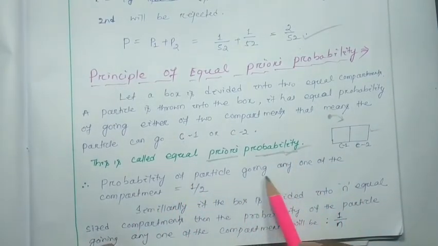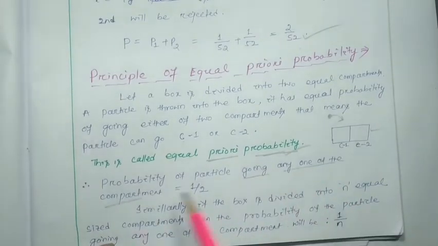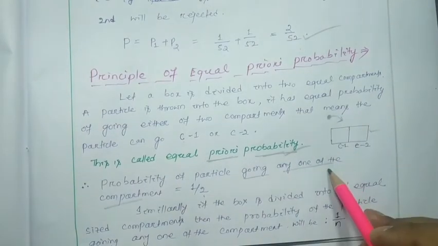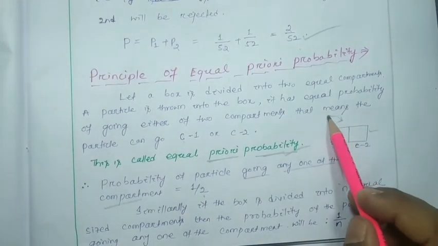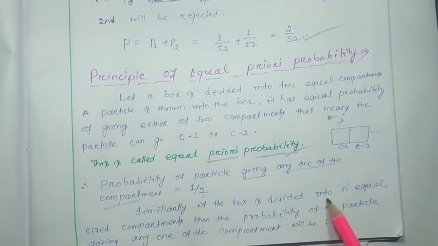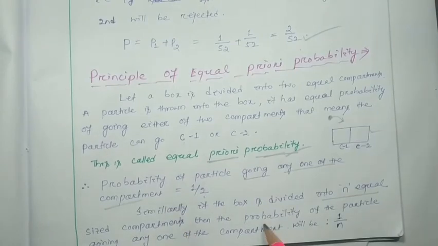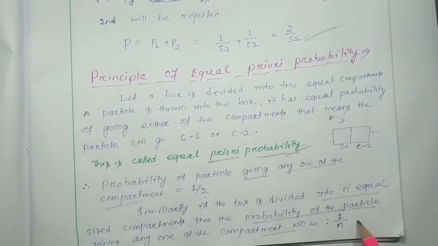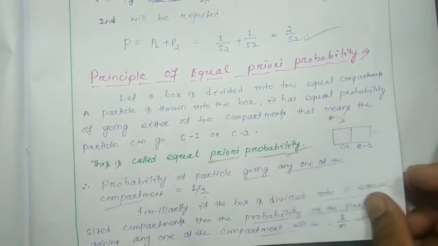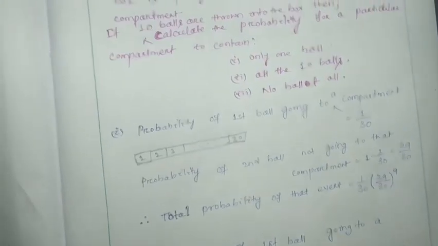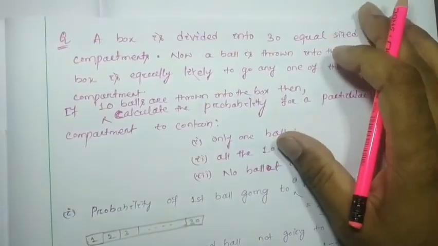The probability of the particle going to any one of the compartments is 1 by 2. The probability of going to compartment 1 is 1 by 2, and the probability of the particle going to compartment 2 is also 1 by 2. Similarly, if the box is divided into n equal sized compartments, then the probability of the particle going to any one of the compartments will be 1 by n, obviously. Why am I discussing these things? Because these are required for our discussion. These are the basics that we have to know.